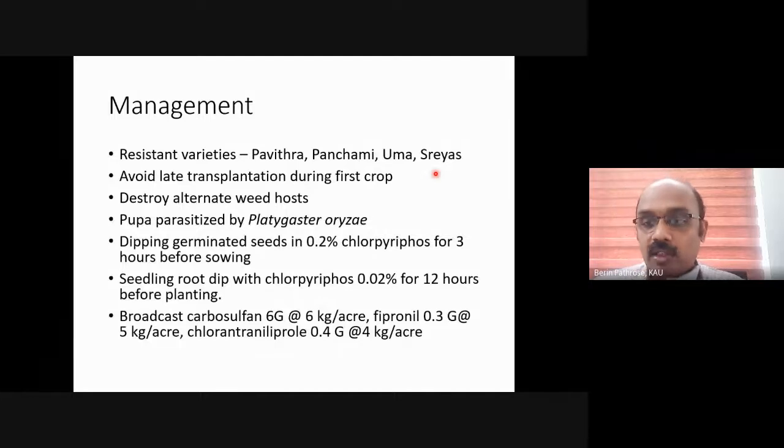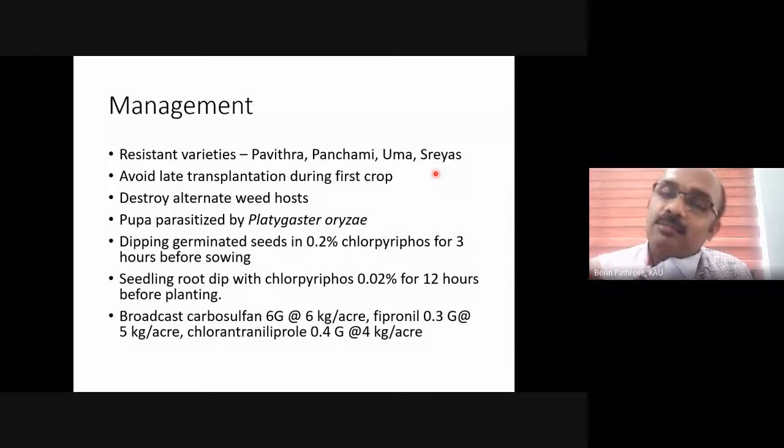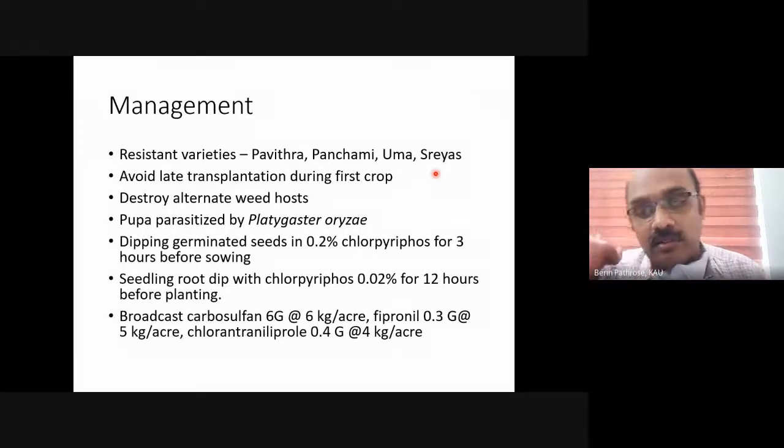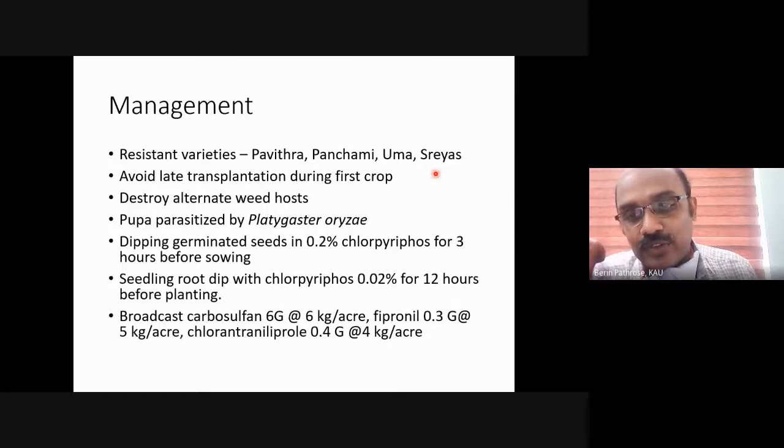Remember one thing, one more sentence and I am finishing the class. Whenever you see a symptom, a gall emerging out of the plant, by that time the insect might have completed its life cycle inside the plant and moved away. So once you see an onion shoot or silver shoot in the crop, the damage has already occurred and there is no use in going for any insecticide spray at that time, because there won't be any insect.